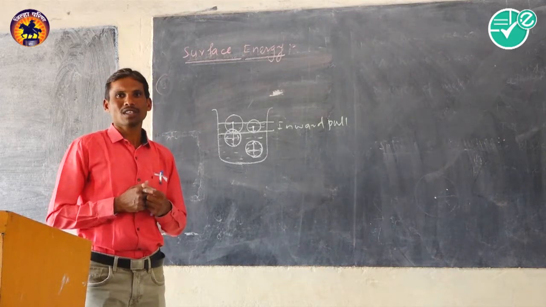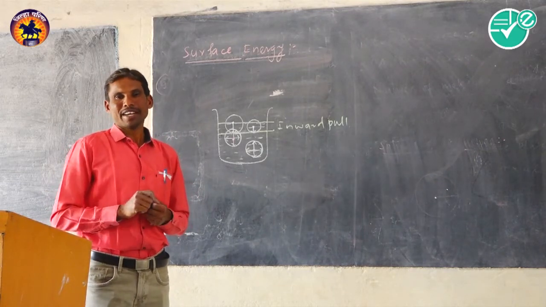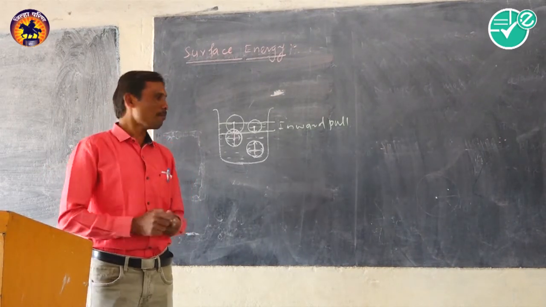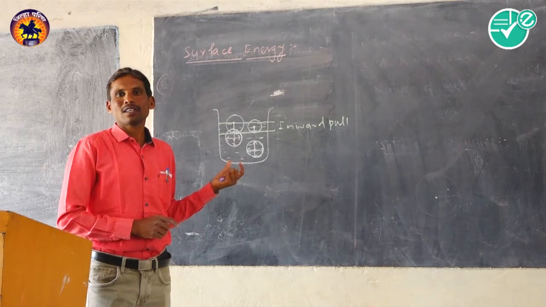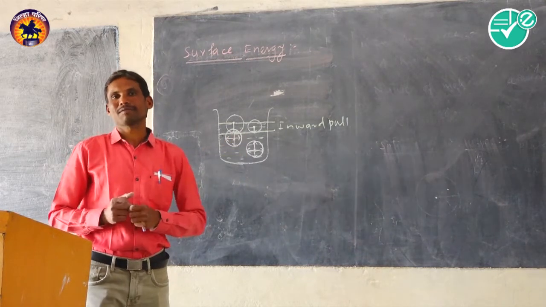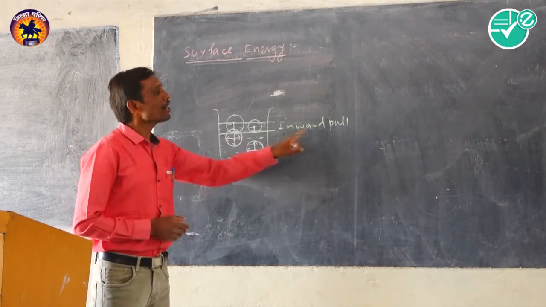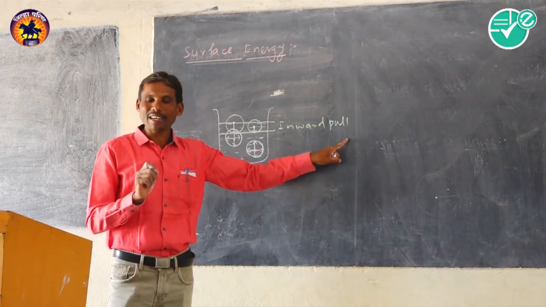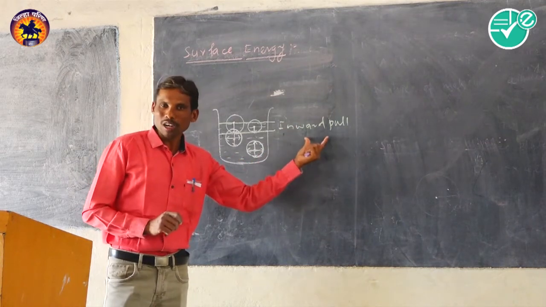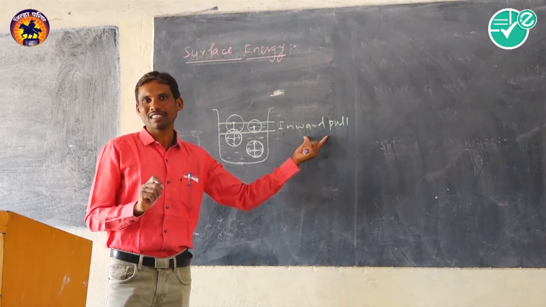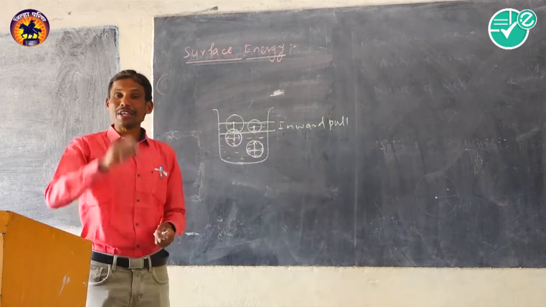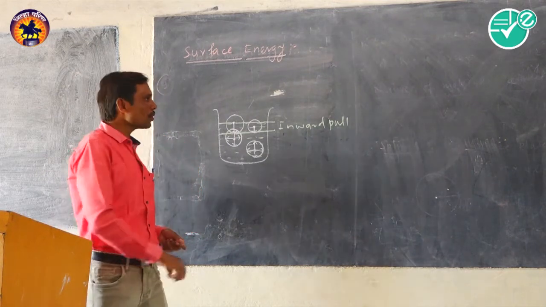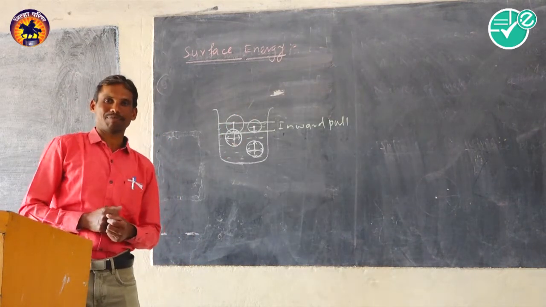To do this, work must be done against the inward pull, it means the force due to surface tension. And such work done against the inward pull in increasing the new surface area of the liquid is stored in the form of potential energy.